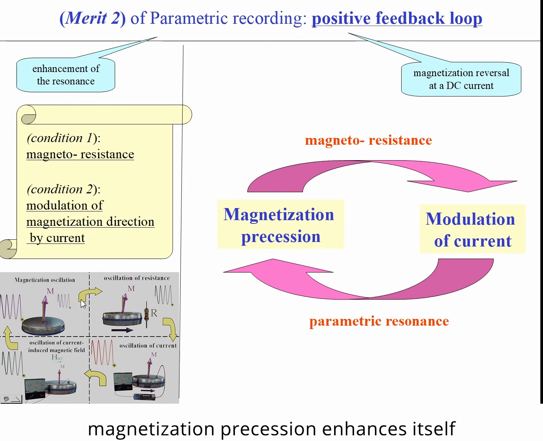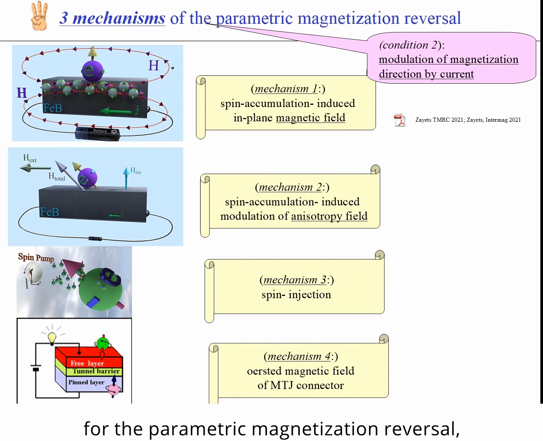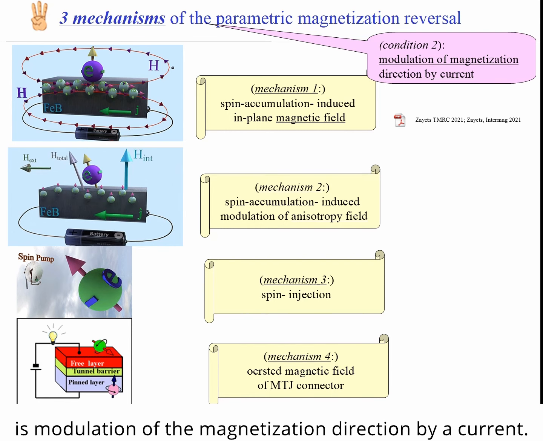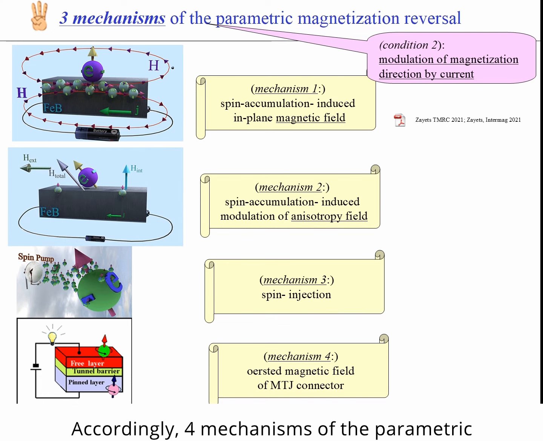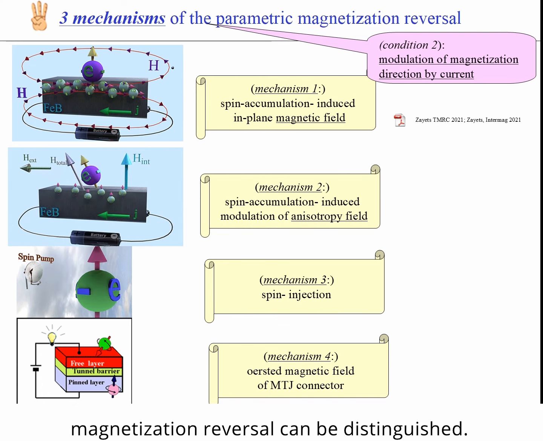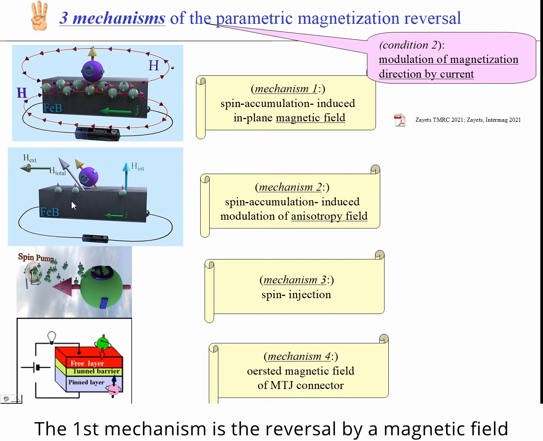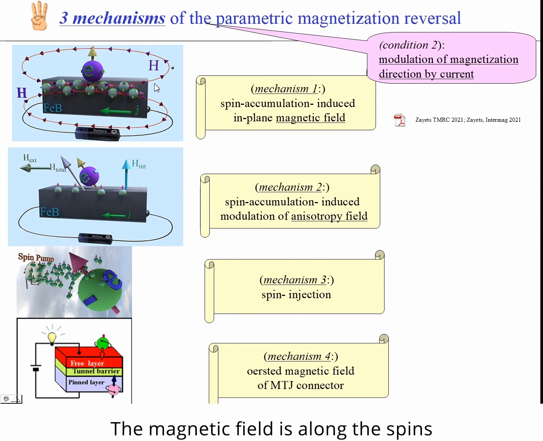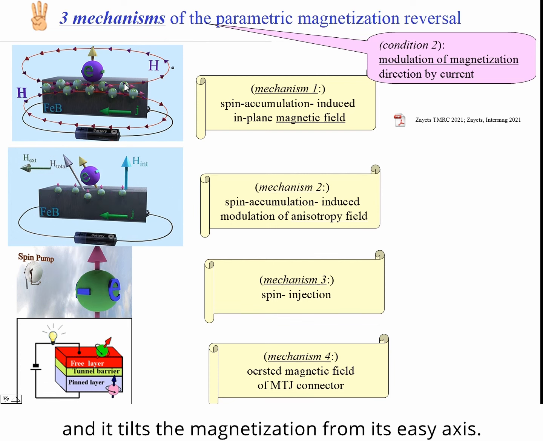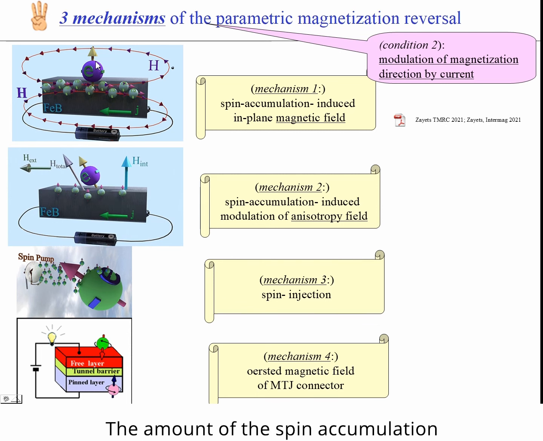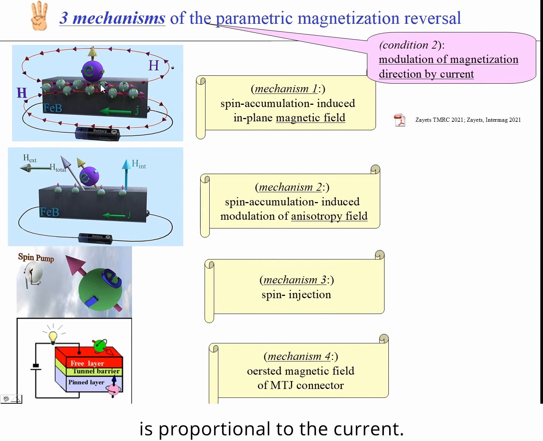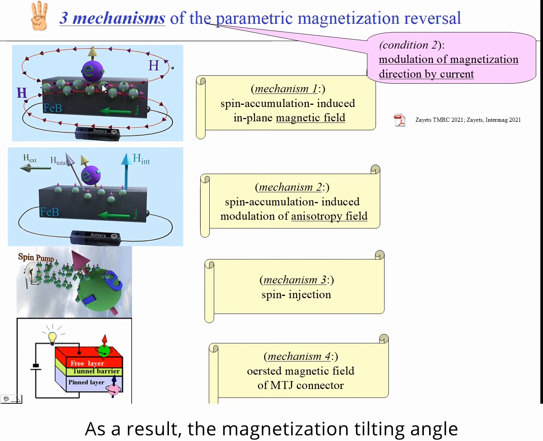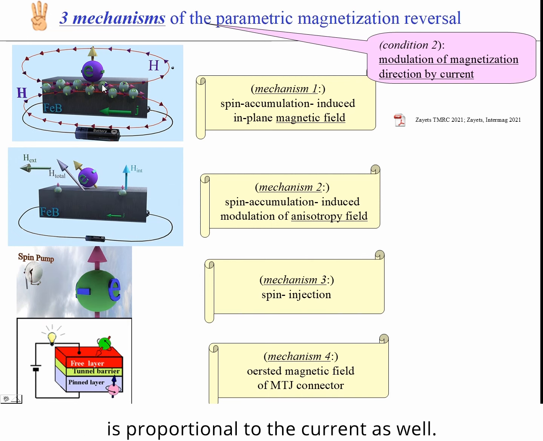The key property which is required for the parametric magnetization reversal is modulation of the magnetization direction by a current. Accordingly, four mechanisms of parametric magnetization reversal can be distinguished. The first mechanism is a reversal by a magnetic field induced by spin accumulation. The magnetic field is along the spins and it tilts the magnetization from its easy axis. The amount of spin accumulation is proportional to the current.